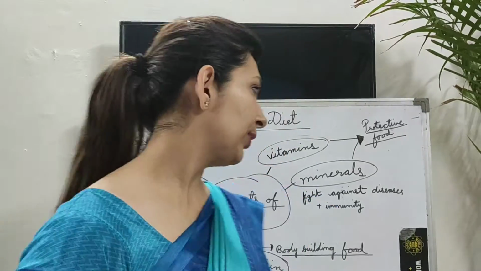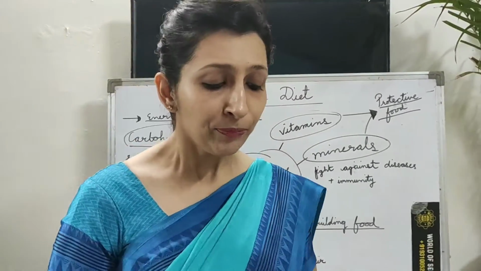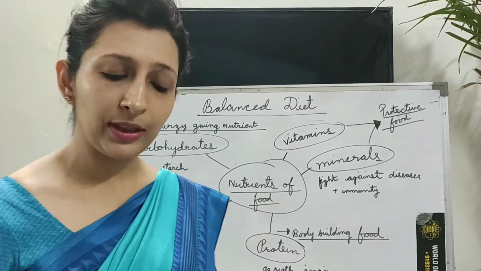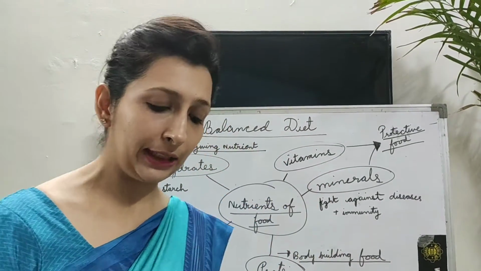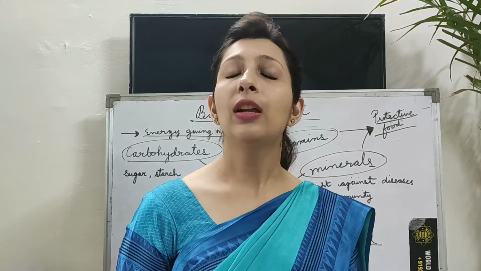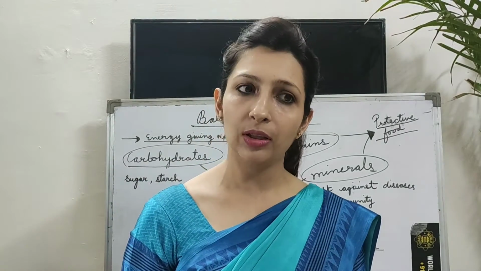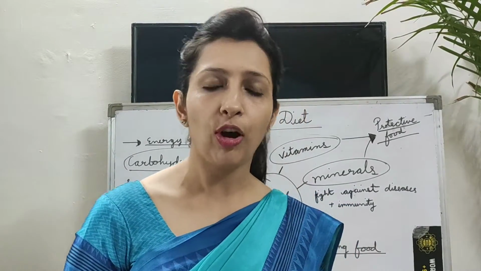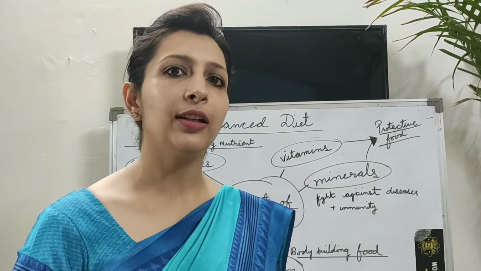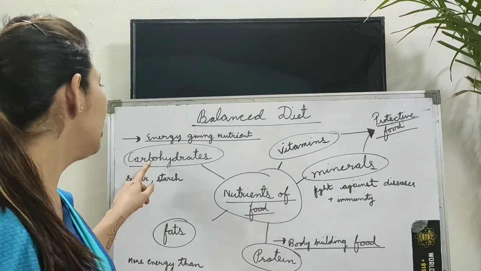Children, now as you know, a balanced diet has all these things. Now the most important thing, one more thing is included in a balanced diet, that is water and roughage. They are not nutrients as such, but still they are very important for proper functioning of the body. Now roughage and water we will discuss a little later. Okay, first come to carbohydrates.